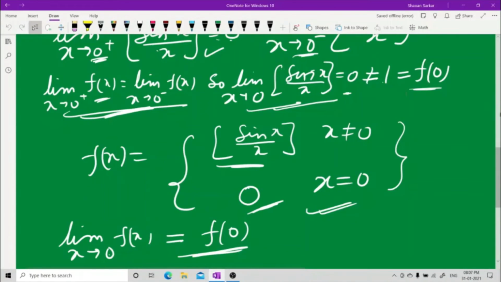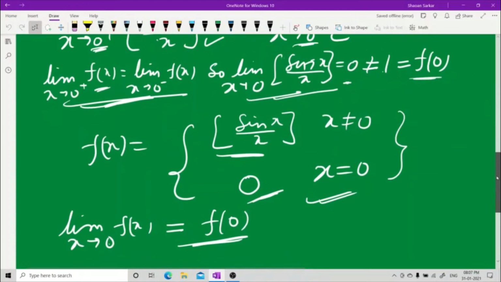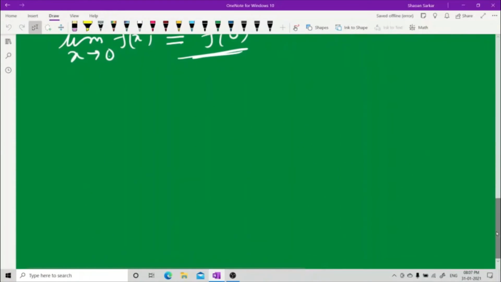And let me tell you one more thing. Now the next type of discontinuity, this was the removable. The next is discontinuity of the first kind. Let us take an example.